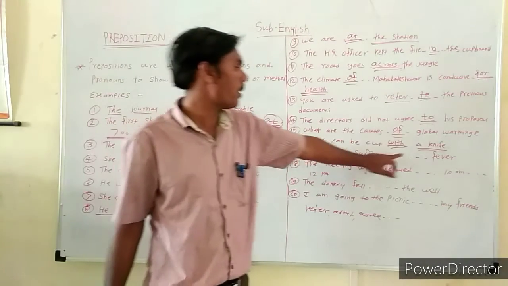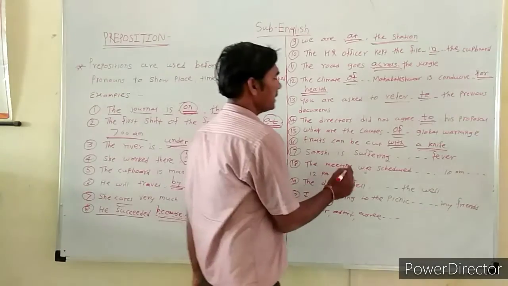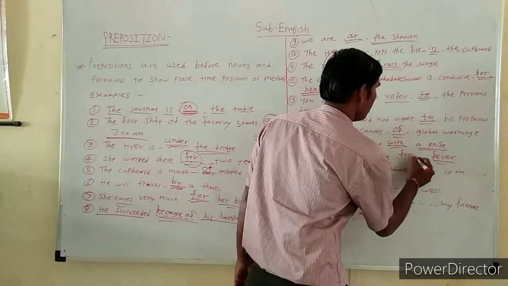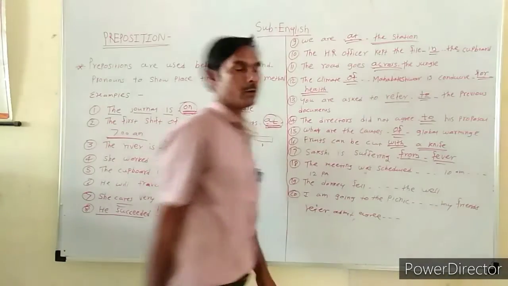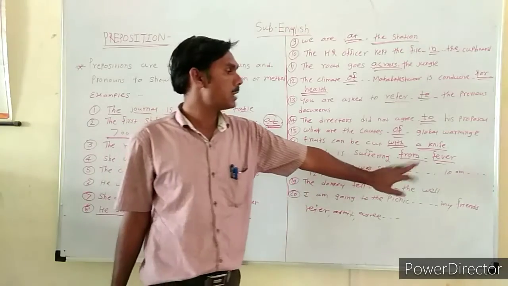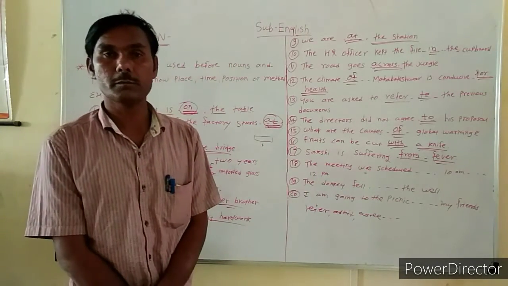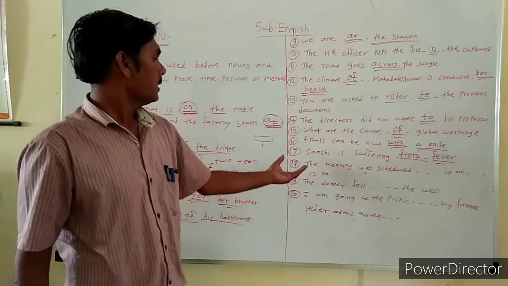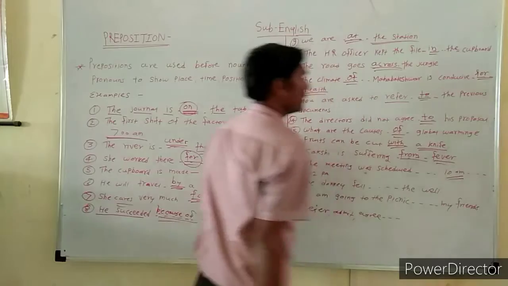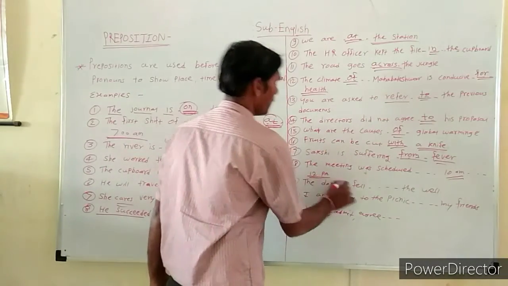Sakshi is suffering dash fever. Here a disease is given, so from is a correct preposition. From fever. The meeting was scheduled dash 10 a.m. dash 12 p.m. Here 10 a.m. shows the start time of the meeting and 12 p.m. shows the end time of the meeting.